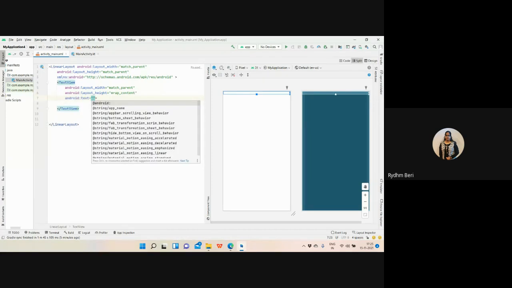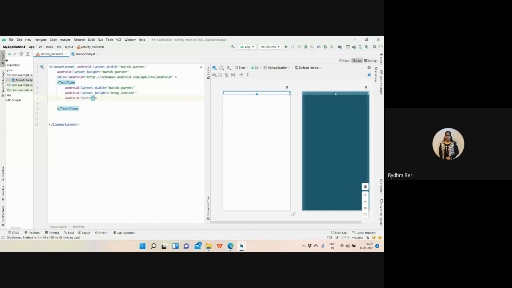I want to have the text as hello world. See, now it consumes the complete screen width, but it consumes only as much height as needed. If I want the width as wrap content also, see, as per the content, it wraps that. So whatever the size of the content, it wraps as per the content.